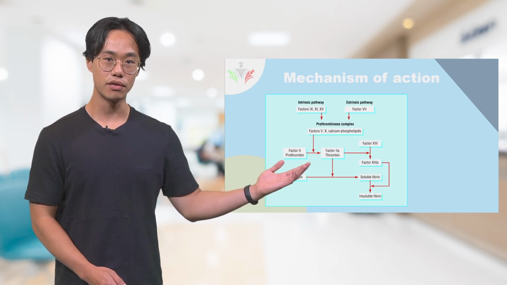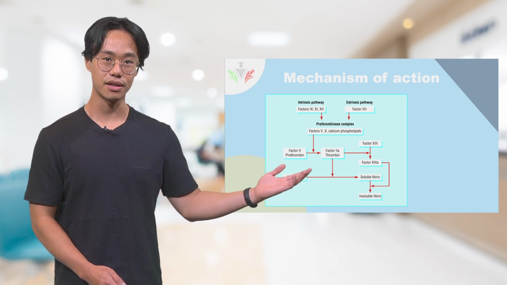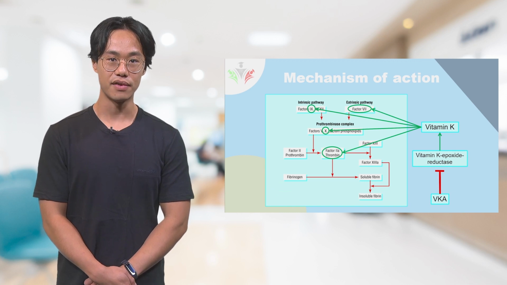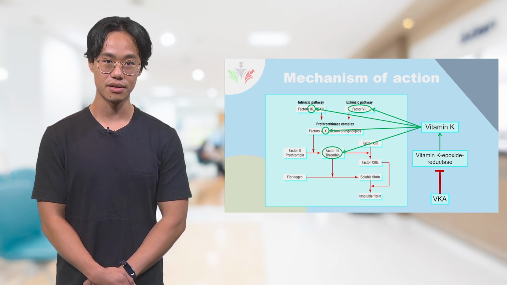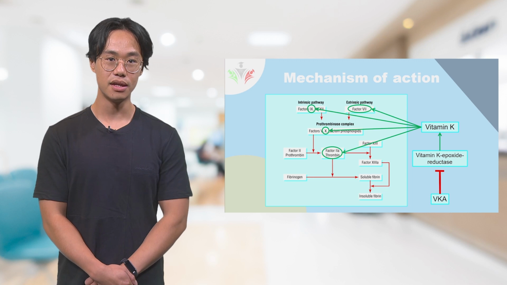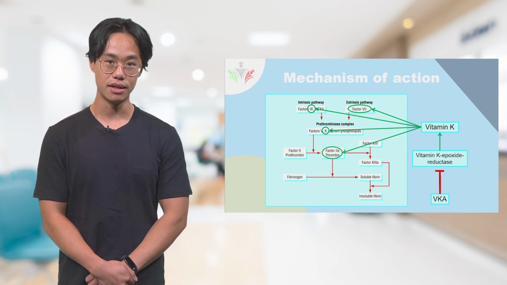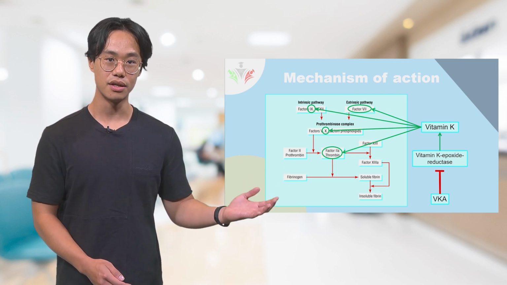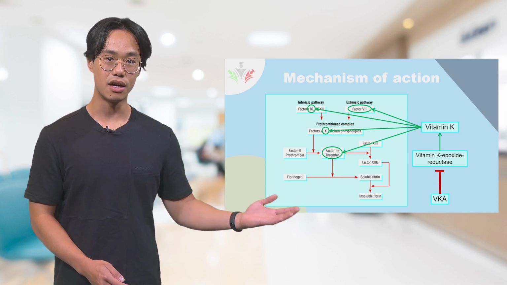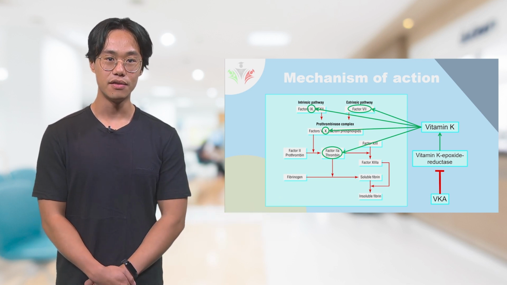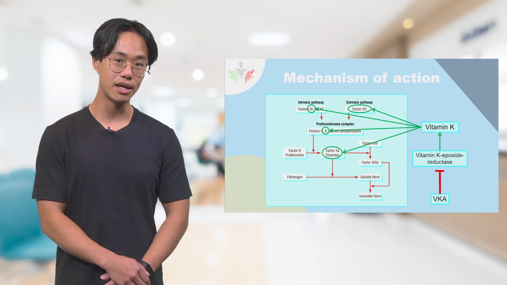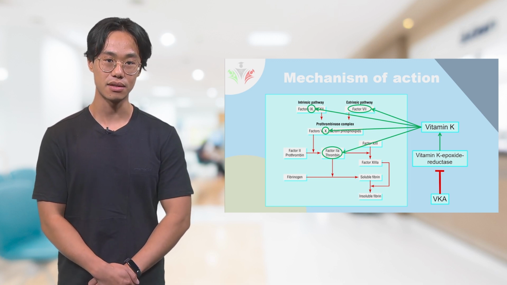Here you can see an overview of the intrinsic and extrinsic coagulation pathways. VKAs target the enzyme vitamin K epoxide reductase. By inhibiting this enzyme, the production of vitamin K1 for the coagulation factors is decreased. As you can see, the synthesis of coagulation factors 2, 7, 9, and 10 are vitamin K dependent. VKAs reduce synthesis of these procoagulation factors, and in that way, the coagulation cascade is inhibited.